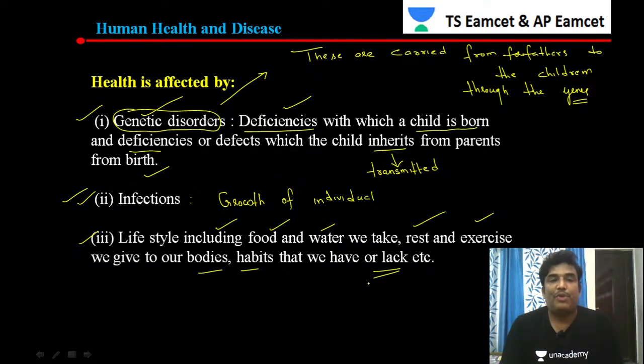We are discussing human health and diseases. In that, we are discussing how health is affected by different factors. In the first factor, we were discussing genetic disorders. Genetic disorders are those disorders that are transmitted from one generation to the next generations. Those are called genetic disorders.